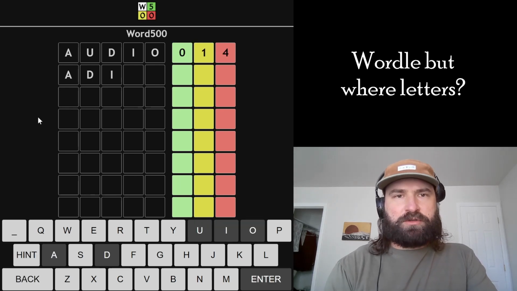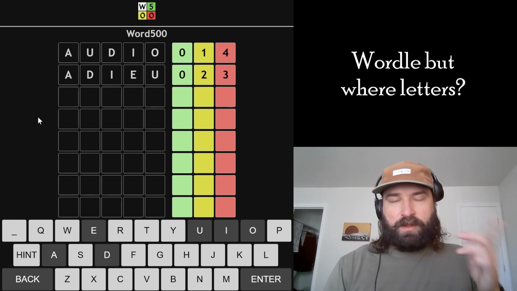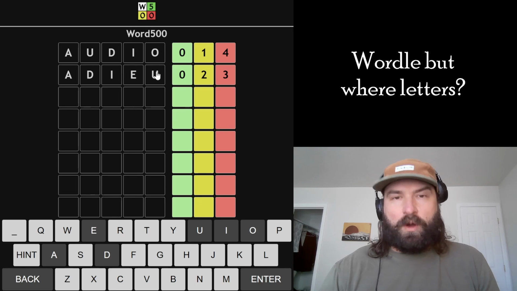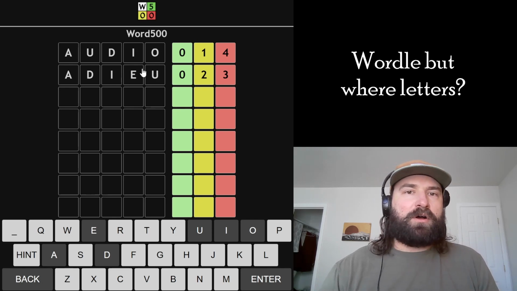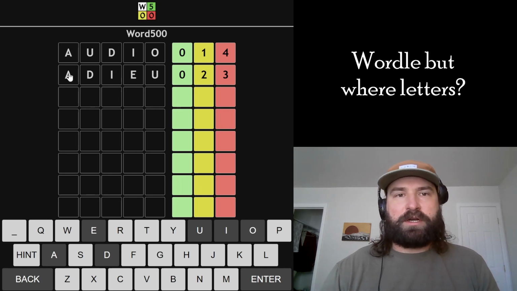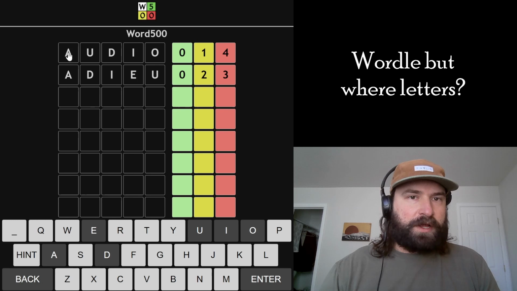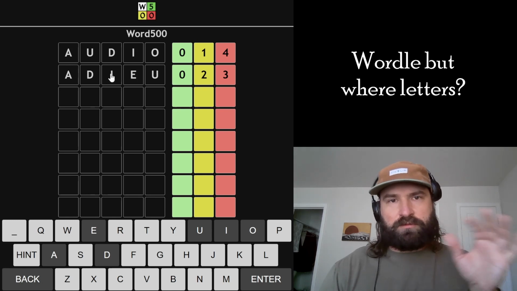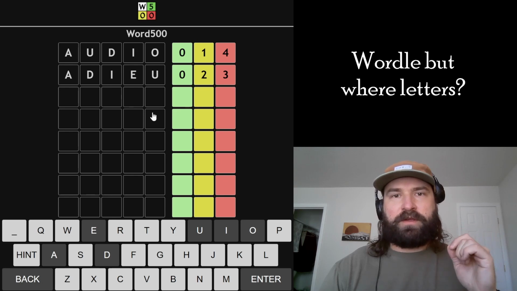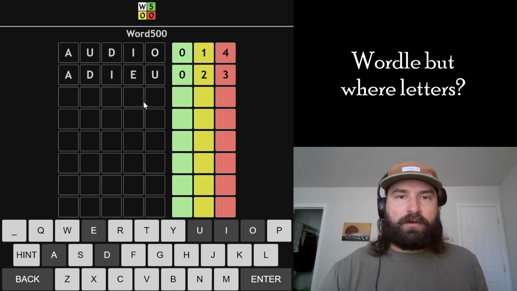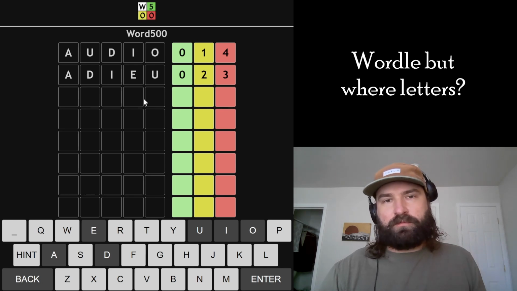So I like to start with ADO and AUDIO. And a lot of people get confused about that, like why would you use a bunch of the same letters? That's exactly why I use these two, because they repeat all the letters except for E and O. So we oftentimes get a bunch of information about E and O because of the way this is structured. A is also the only letter that gets put in the same place, so you can tell green, yellow stuff. So these two words actually work really, really well together to figure out the vowels in the word. And if you figure out the vowels, you've got some concrete information to work forward with.